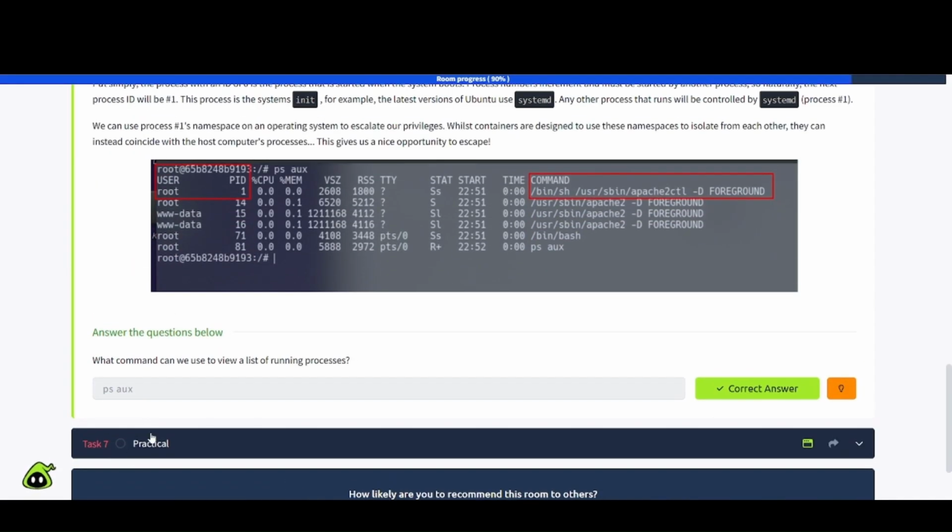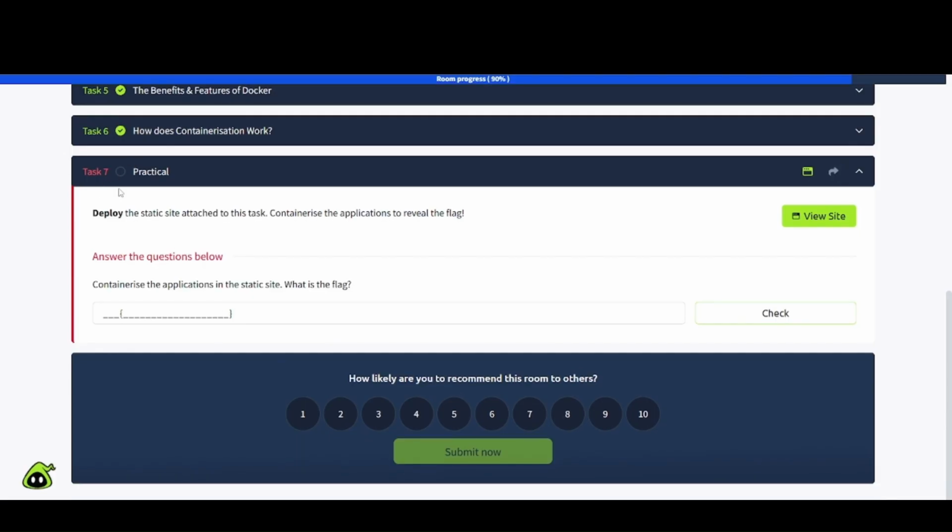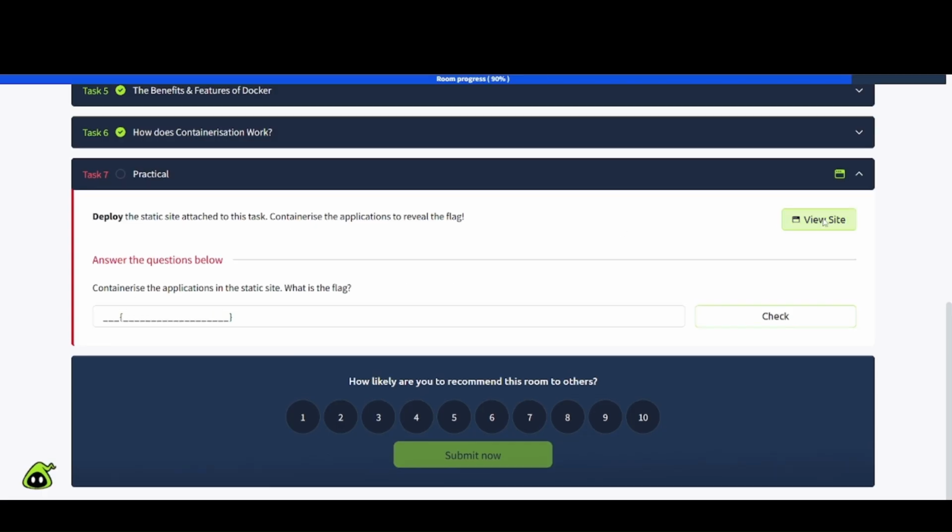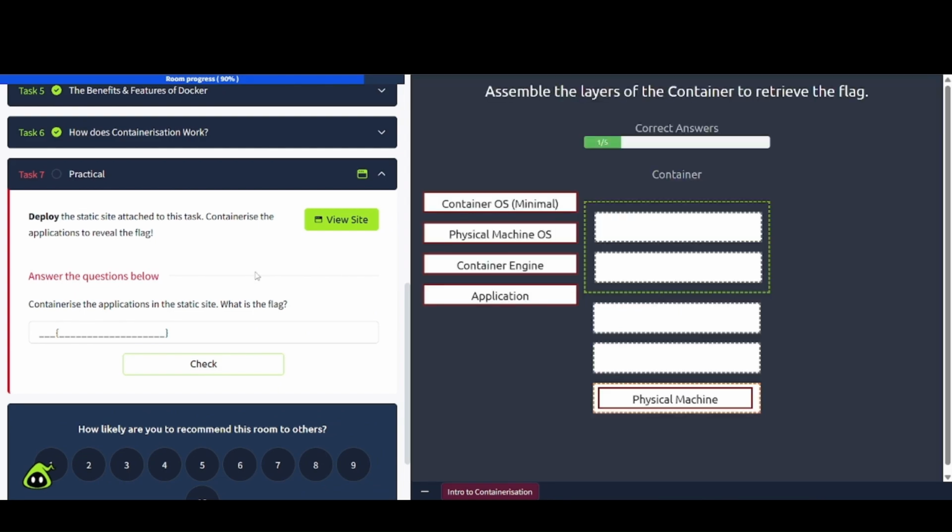Now we're going to get into the practical side of things with task number 7. Deploy the static site attached to this task. Containerize the application in the static site to reveal the flag. What is the flag? So view site here, and now let's go ahead and try this. Go ahead and try this yourself, and then come back to the video and we will step through it together. Good luck.